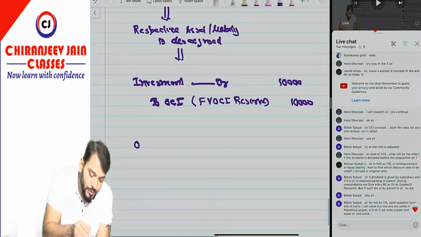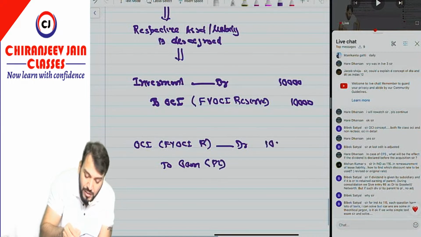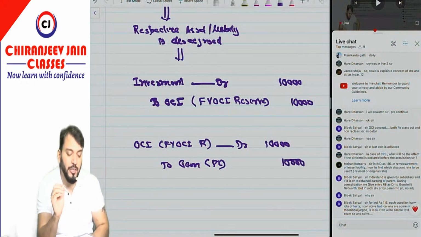So what journal entry will you do? OCI, FVOCI reserve account debit to gain. This will be gain, and this gain will be transferred to PL. How much? 10,000. This journal entry, have you understood?